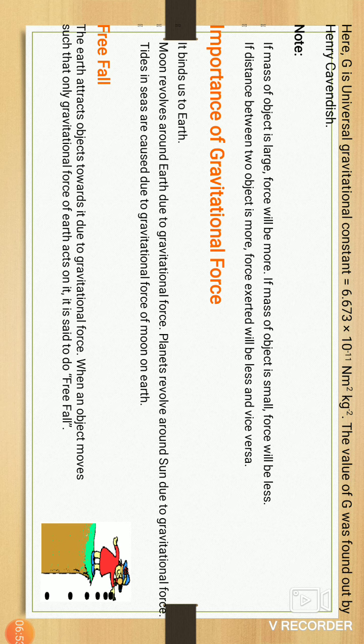Henry Cavendish found the value of G. What is the value of G? The gravitational constant is equal to 6.673 into 10 raised to minus 11 Newton meter square per kg square. This was found by Henry Cavendish. Know it carefully and recite the value of G.